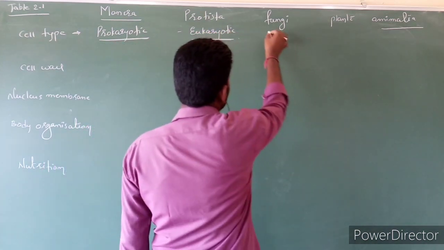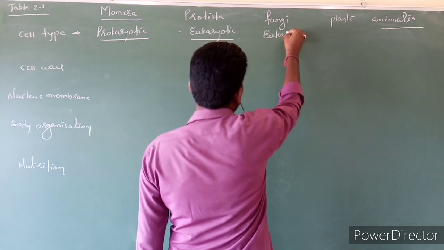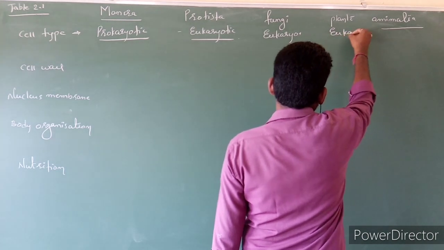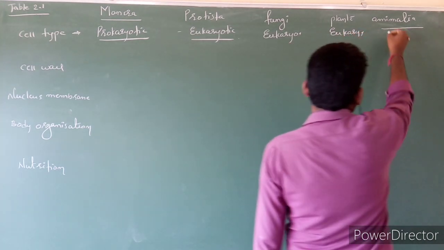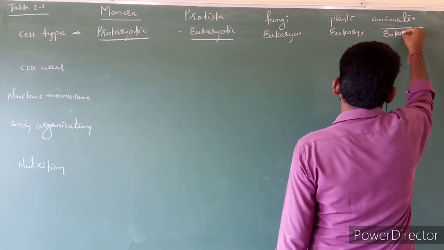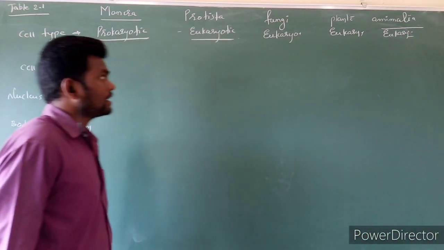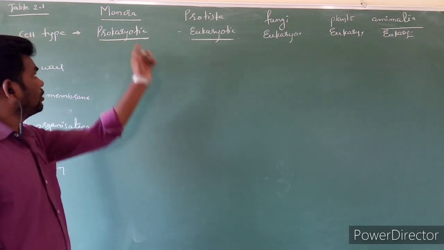Fungi also eukaryotic cell, and plants also eukaryotic cell, and animals also eukaryotic cells.